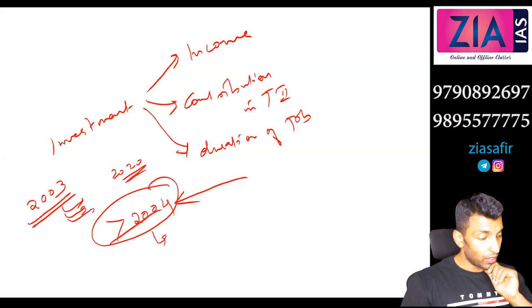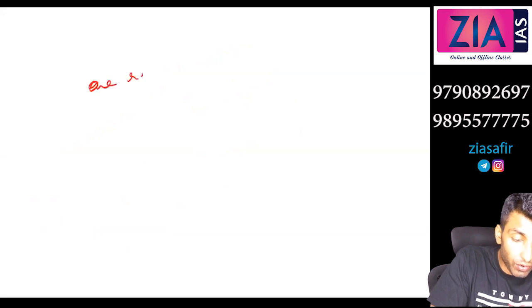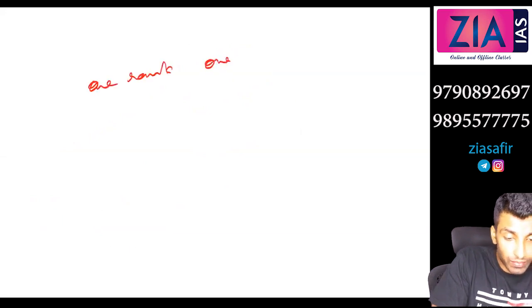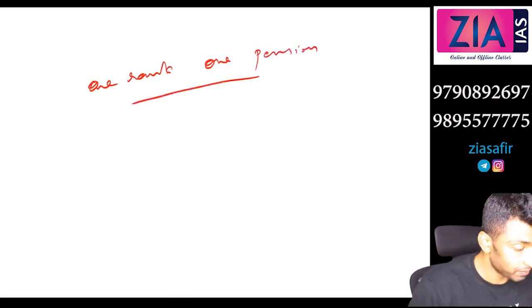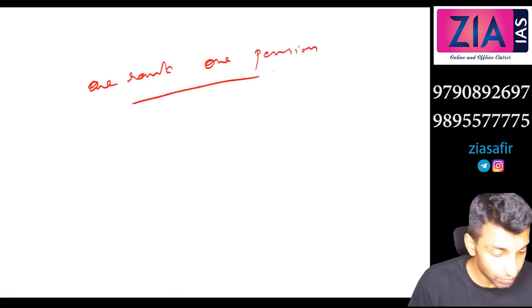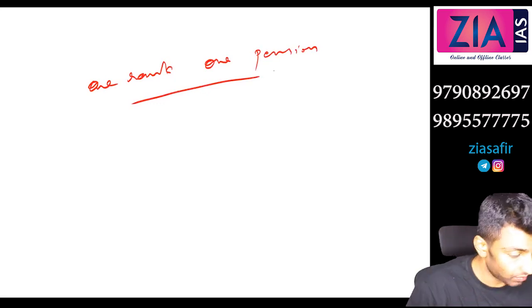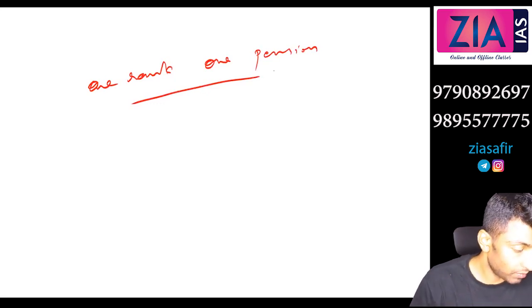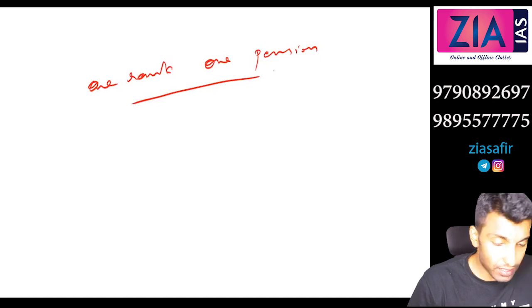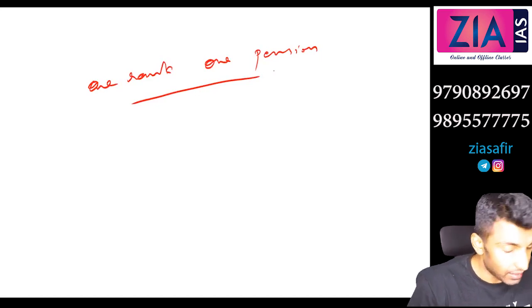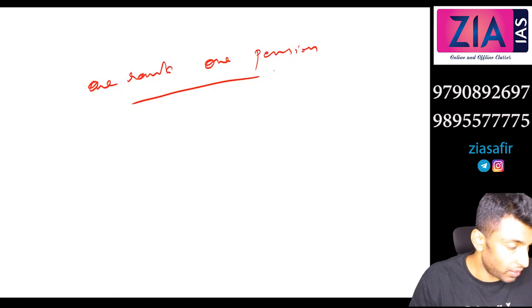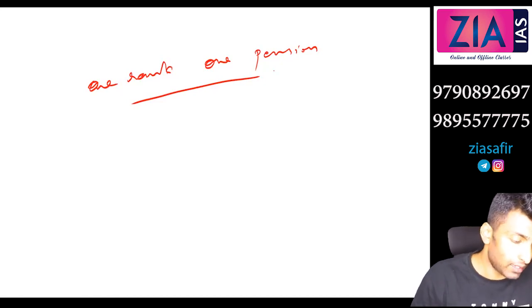Okay. Now, there is some discussion like one rank, one pension. Any idea about that? One rank, one pension. Can anyone explain this? Those retired from one designation will all get the same pension. Yeah. So this is related mainly to defense, right? The discussion is going especially with respect to defense. So the guaranteed pension is related to this.